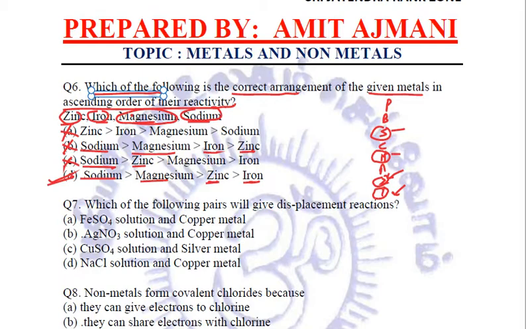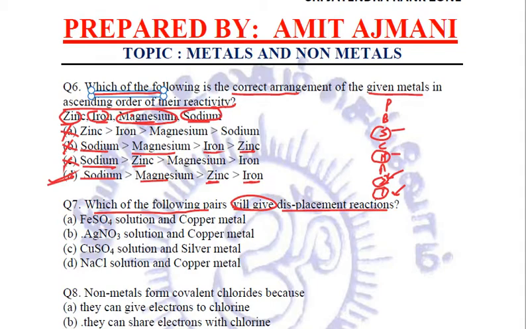Fine. You need to remember the reactivity series. There are so many ways to remember it. So you need to check from the reactivity series, as per the ascending order of reactivity, what exactly will be the correct arrangement. Do not make a wild guess. Make sure that you relate to the reactivity series and then answer these types of questions. Fine. Next question. Which of the following pairs will give displacement reactions? We have studied what displacement reactions are. The reactions in which a more reactive metal will displace a less reactive metal.